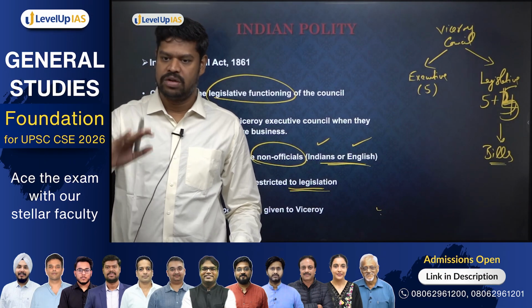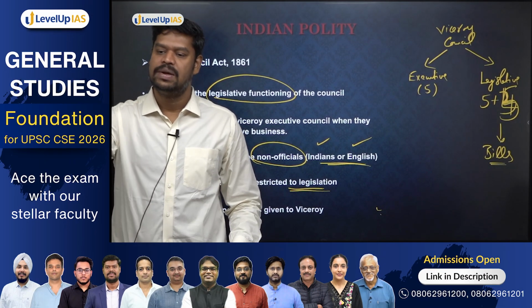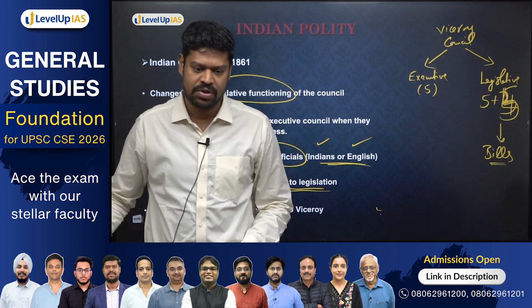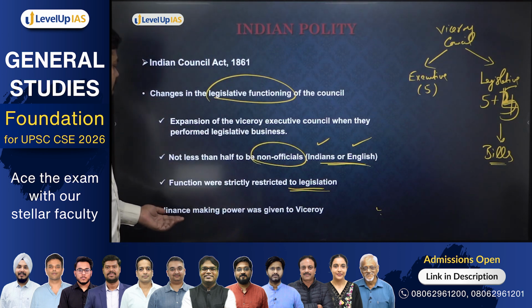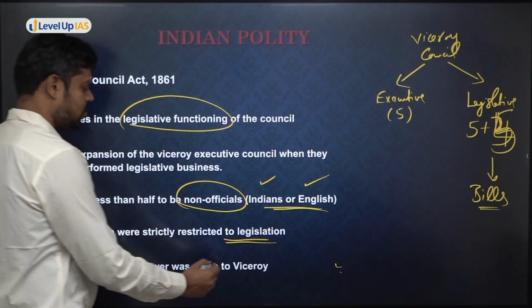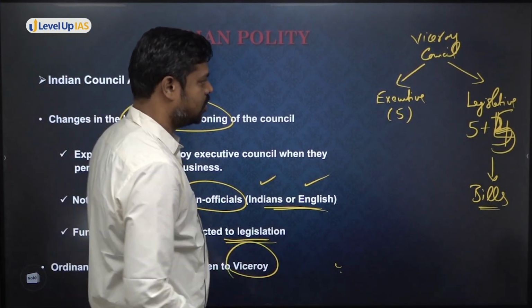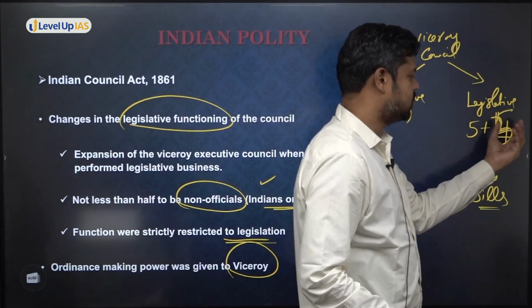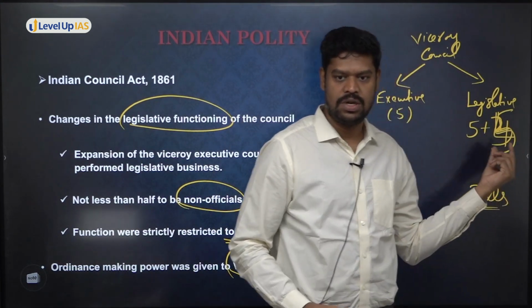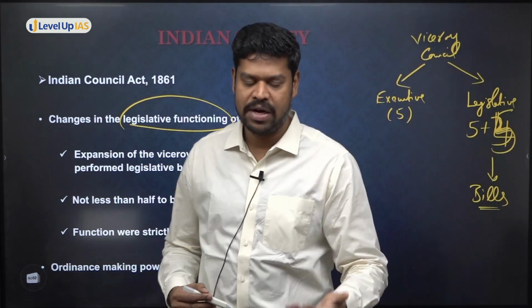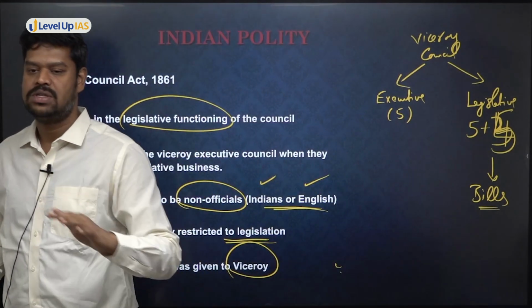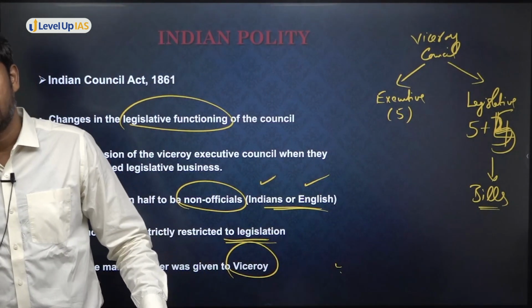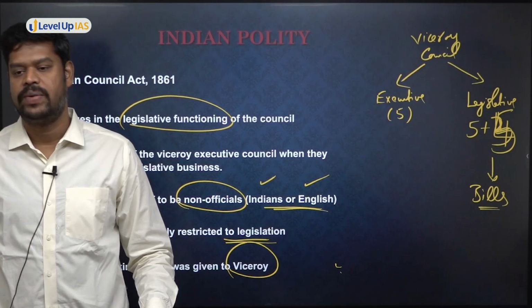You brought in non-officials also, and you allowed them to have some element of discussion with regard to what are called the legislative proposals. And despite all those things, the ordinance making power was given to the viceroy. This is again very important. On the one hand, you are allowing the non-officials to be part of the Legislative Council, allowing them to have some kind of discussion when it comes to the bills. But on top of that, who is supposed to make the ordinance? The viceroy can make the ordinance.